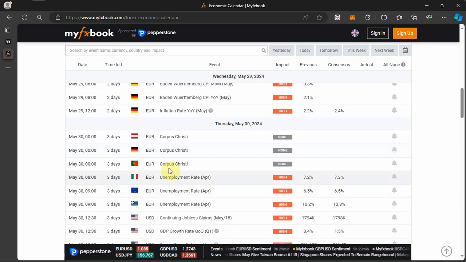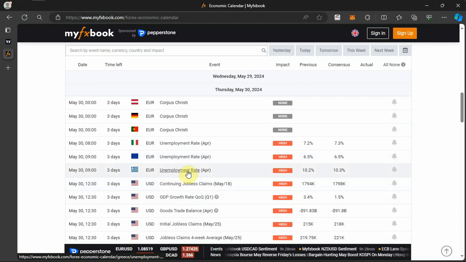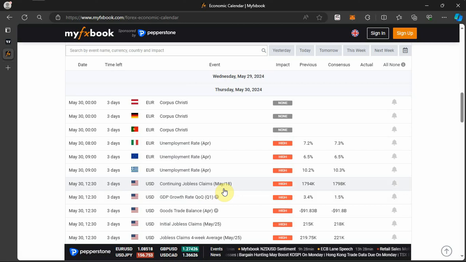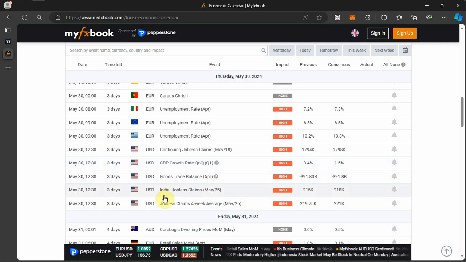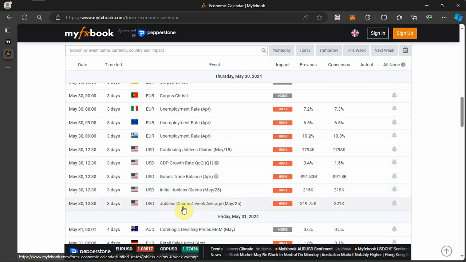A bank holiday is not going to affect the market, so you just ignore that. We have unemployment rate for the month of April for Italy, which is the Eurozone. We have unemployment rate for the month of April for Eurozone, unemployment rate for the month of April for Greece. We have continuing jobless claims as at the 18th of May for USD. GDP growth rate for the first quarter for USD. Goods trade balance for the month of April for USD. We have initial jobless claims for USD. We have jobless claims 4-week average for USD.